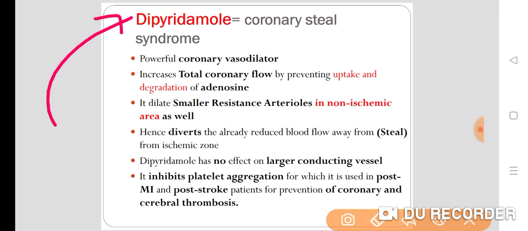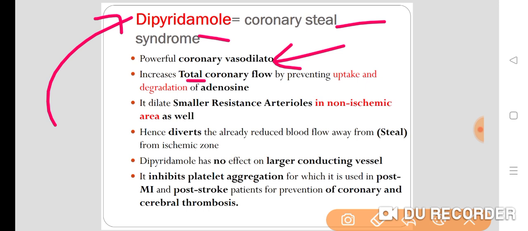dipyridamole, or when nifedipine is given sublingually. It is not written here, but sublingual nifedipine and dipyridamole cause coronary steal phenomenon. Dipyridamole is a powerful coronary vasodilator, but still it is not used in the treatment of ischemia or angina. Why is it not used? Because it causes coronary steal phenomenon. So what is that? We will discuss.